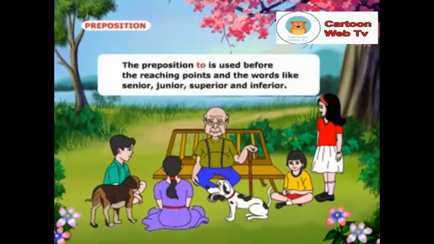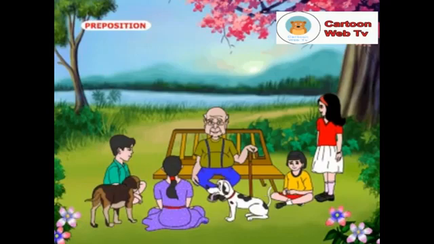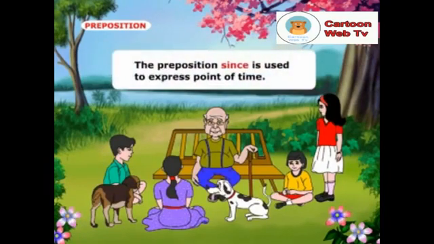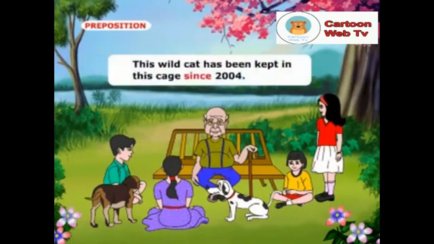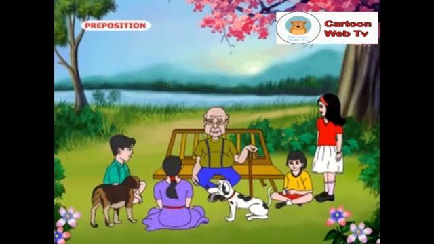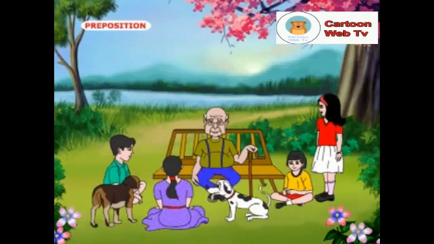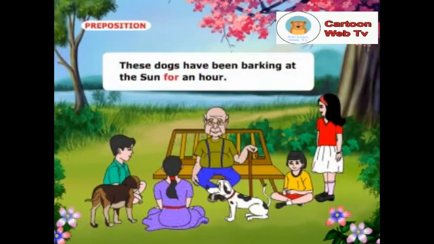The preposition to is used before the reaching points and the words like senior, junior, superior, and inferior. Examples: He went to Ooty. This boy is senior to that girl. The preposition since is used to express a point of time. Example: This wild cat has been kept in this cage since 2004. The preposition for is used for a period of time. Example: These dogs have been barking at the sun for an hour.